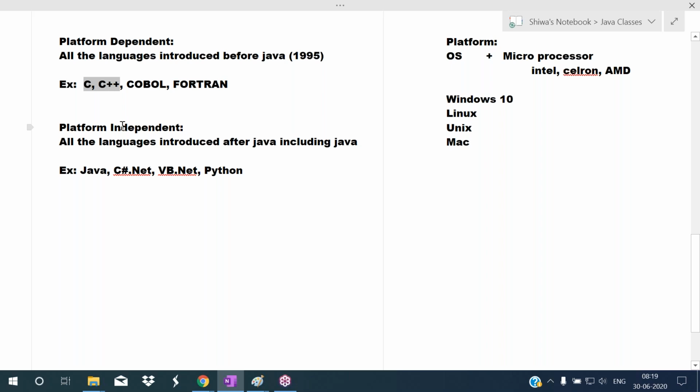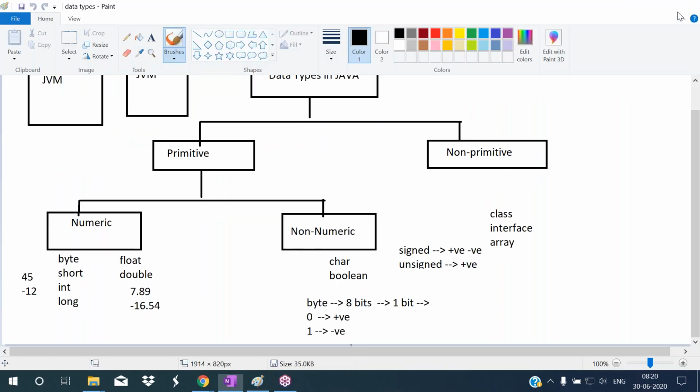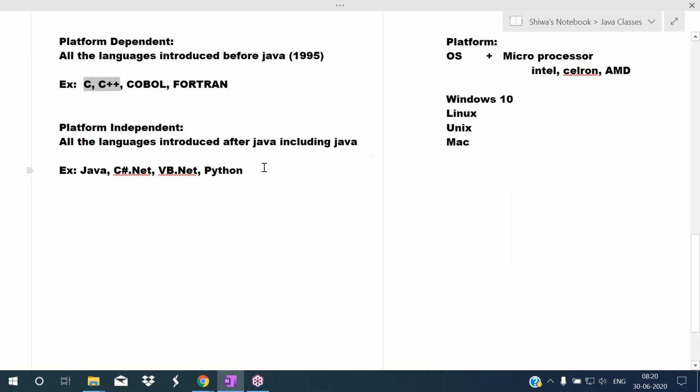Why are we calling C and C++ platform dependent programming languages? In the previous class we discussed why C or C++ are platform dependent programming languages. I showed it practically, so once again I'm repeating that. After this continuation part, I will explain what is platform independent, and I will also discuss the remaining features. Listen carefully here.